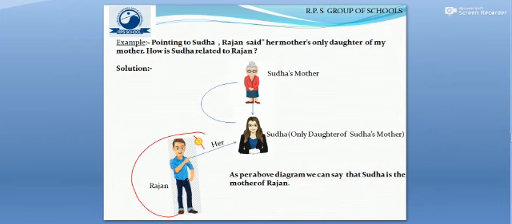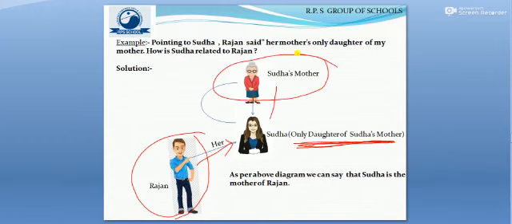Here we see Rajan is standing and pointing towards Sudha. See in brackets what we have written for Sudha: only daughter of Sudha's mother, meaning she is the only daughter of her mother. Going up to the above generation, we find the old lady in the picture, who is Sudha's mother.